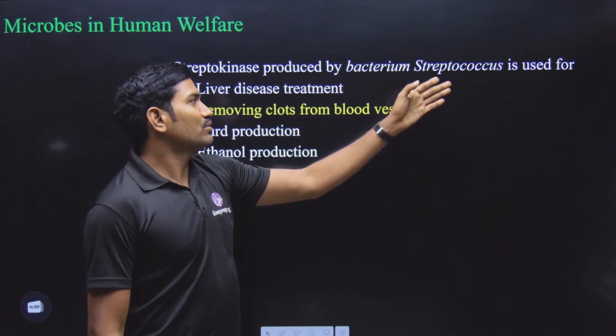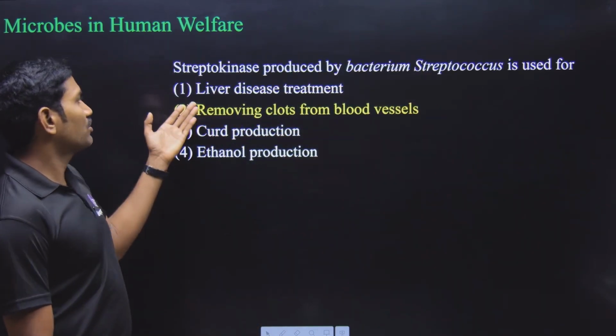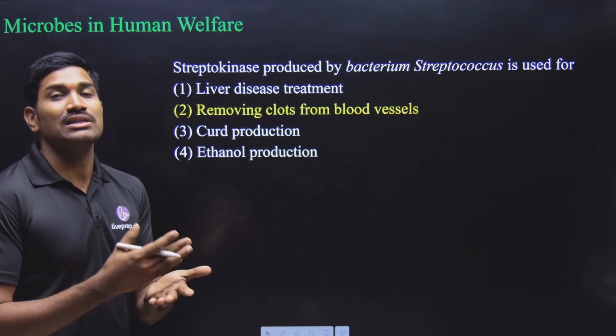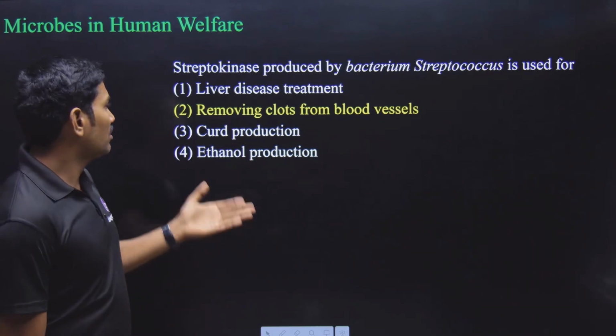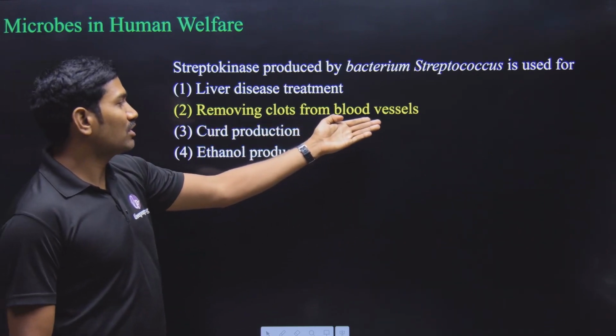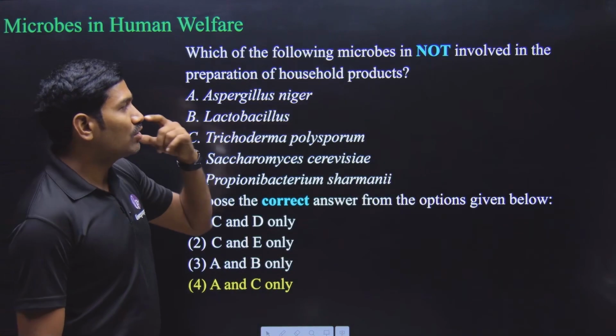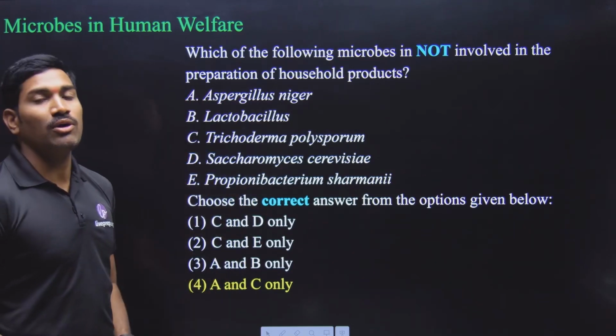Streptokinase enzyme is produced from the bacterium Streptococcus. What is the use of this? It is used as a clot buster. So it is helpful for dissolution of clots. So here directly they have given removing the clots from the blood vessels. Direct answer. Next one, which of the following microbes is not involved in the preparation of household products?